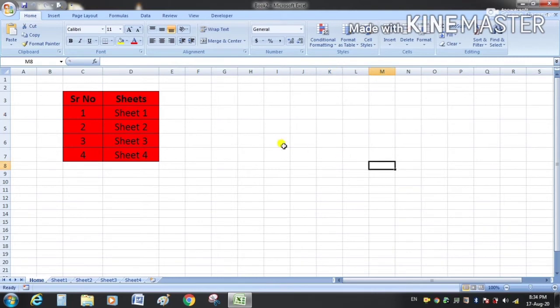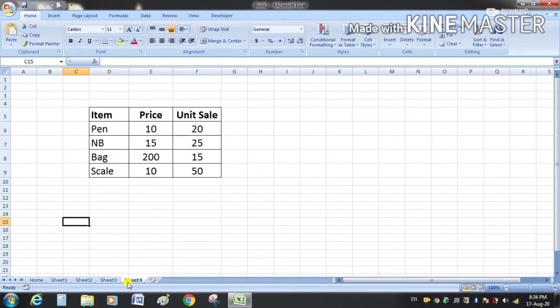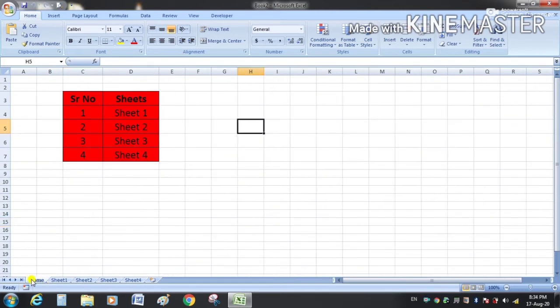Now we will see how we can create hyperlinks. So you can see here there are 5 sheets: sheet 1, sheet 2, sheet 3, sheet 4, and there is a first sheet whose name I have changed to home. So this is my home sheet.